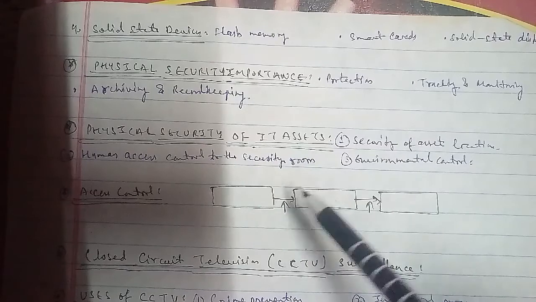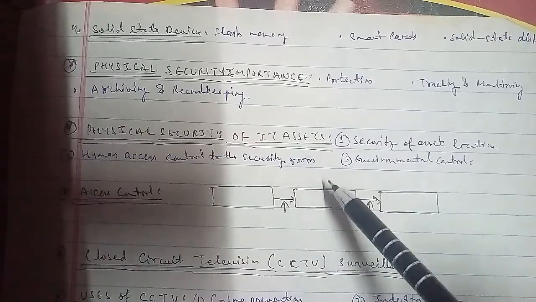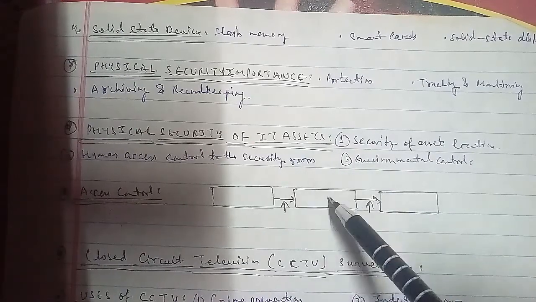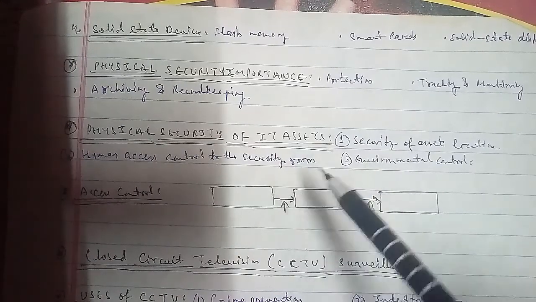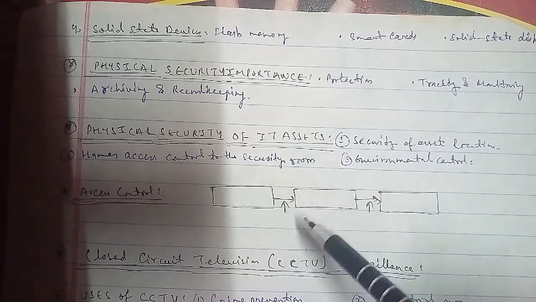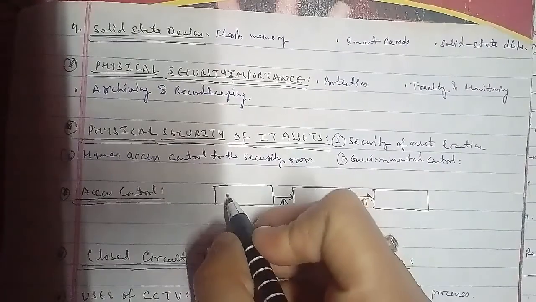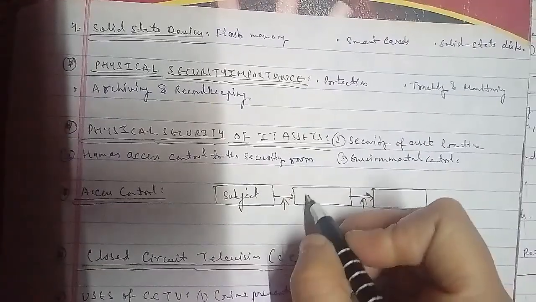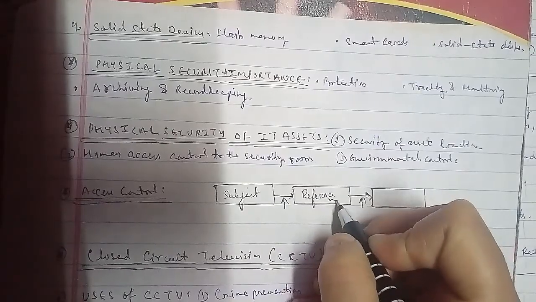So we'll have a diagram of access control here. The first we have is the subject. This is a reference monitor, and this is the object. This is the request for operation. This is the authorized request.